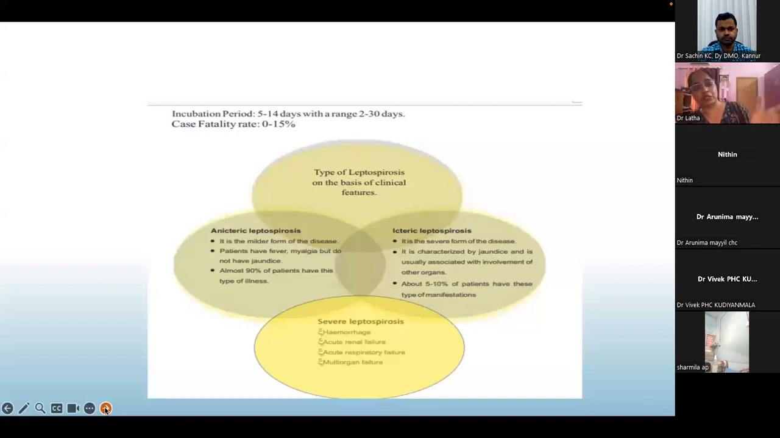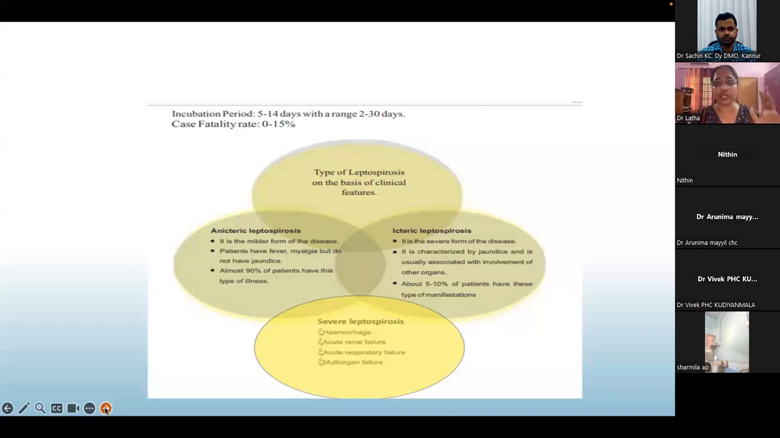So again, the symptomatology, we have fever, myalgia. Same thing with dengue. So if we are confused, we can always start with doxycycline. That is what I'll be telling towards the end. In monsoon, any patient coming with fever, severe myalgia, even if without clear benefit, we can always start them on doxycycline. We can always prevent leptospirosis progression. Again, you can manage scrub typhus with doxycycline. So 90% of patients will have anicteric leptospirosis.